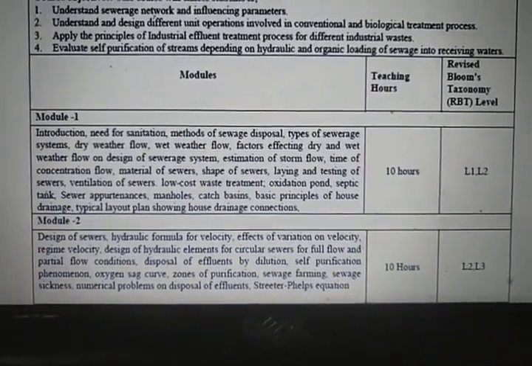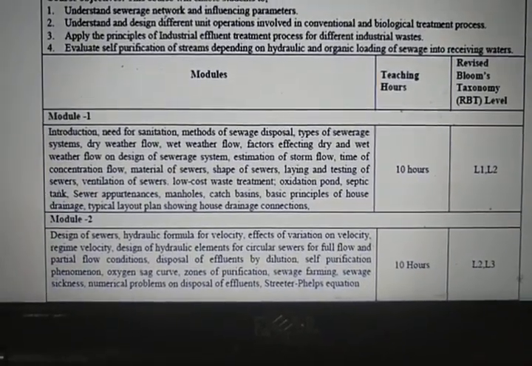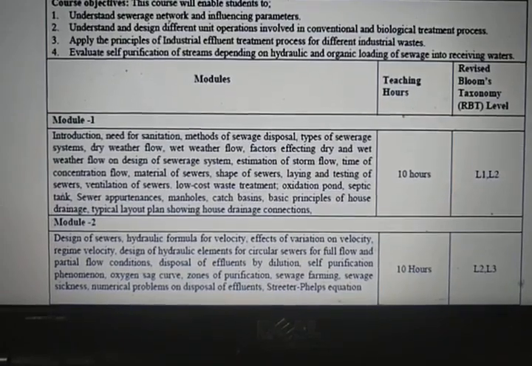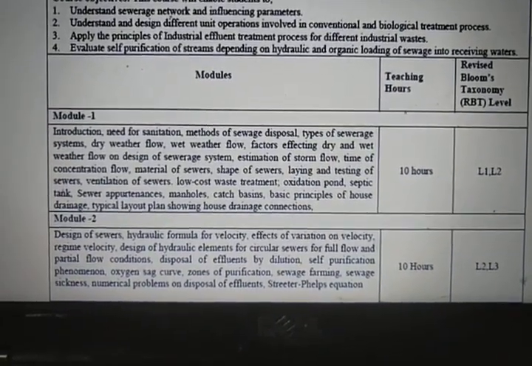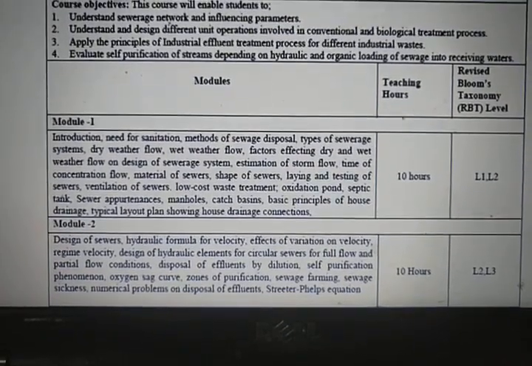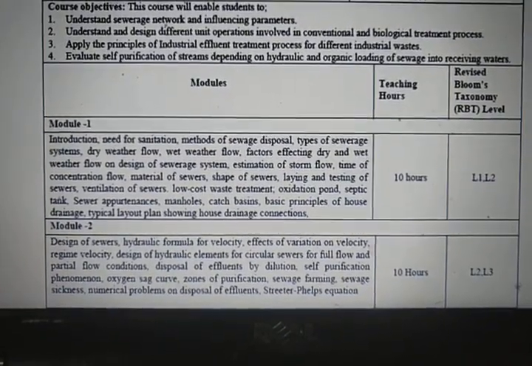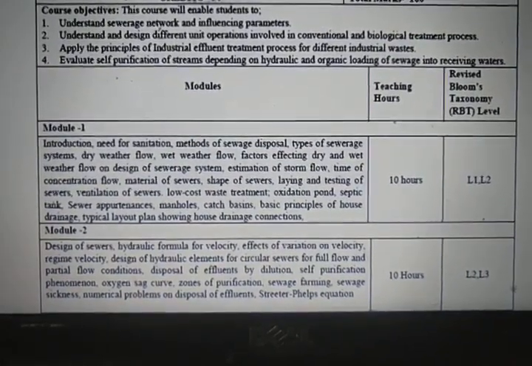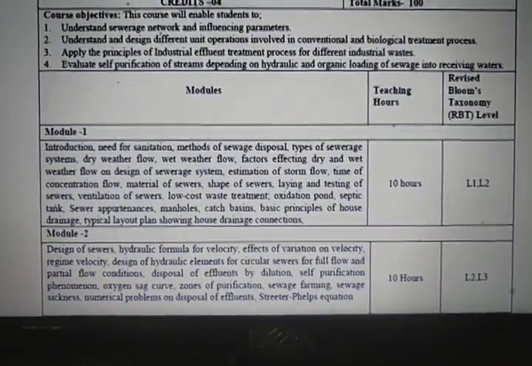Then we'll study the different types of velocities that come into the picture, that is self-cleansing velocity and non-scouring velocity, and what their values are. This again depends on the type of pipe material, etc. And the design of hydraulic elements for circular sewers, that means flowing full and flowing partially full conditions.